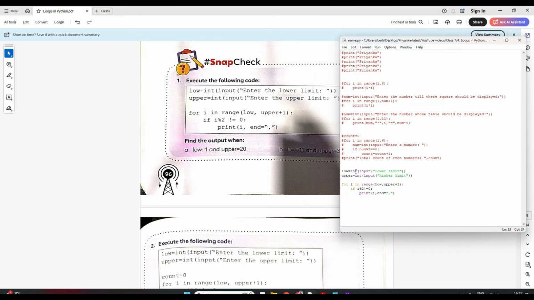So we are inputting one lower limit, we are inputting one higher limit, and then for I will range from your low till your upper. Whatever low limit I have given, suppose I give 4 and a higher limit is 10, suppose the user gives. So it will go from 4 till 11, and for each value of I, first your I will be 4 here, suppose.